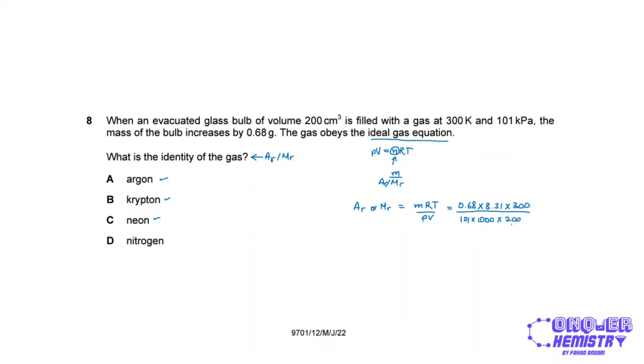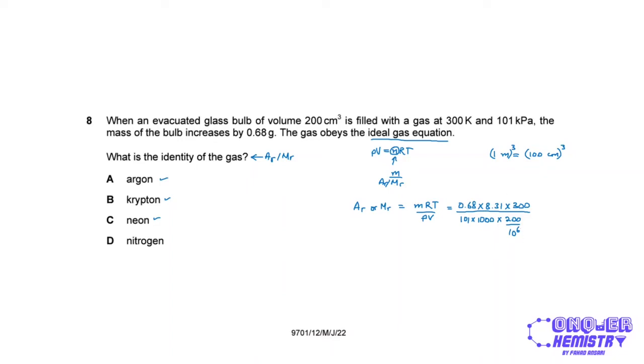We need to convert this into cubic meters, so we divide this by 10 to the power of 6, because remember, each meter has 100 centimeters, right? If I cube both sides, I'm going to get 1 cubic meter will be equal to 100 cubed cubic centimeters, which in other words is 10 to the power of 6 cubic centimeters.